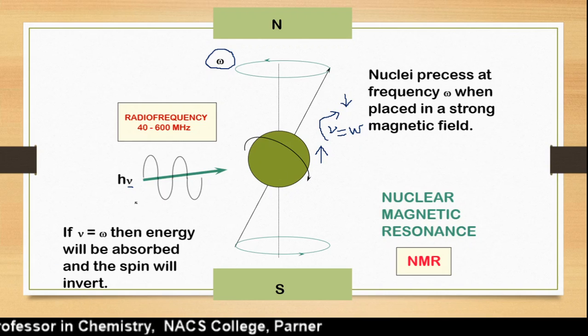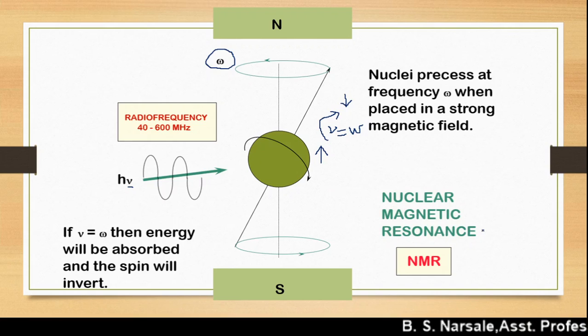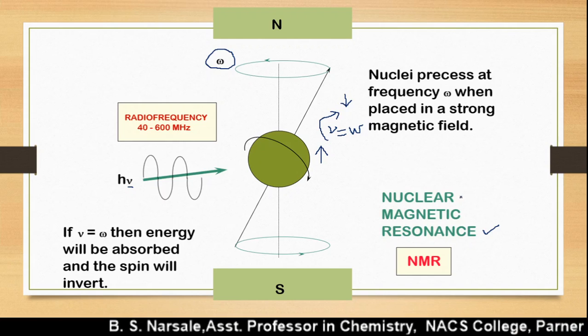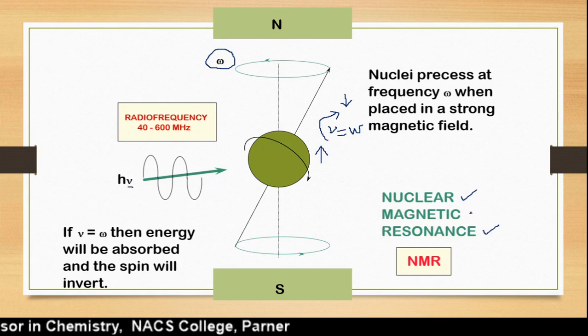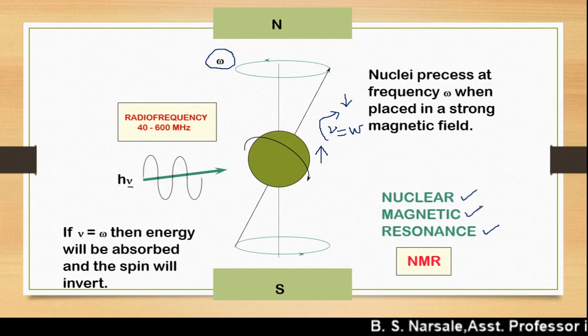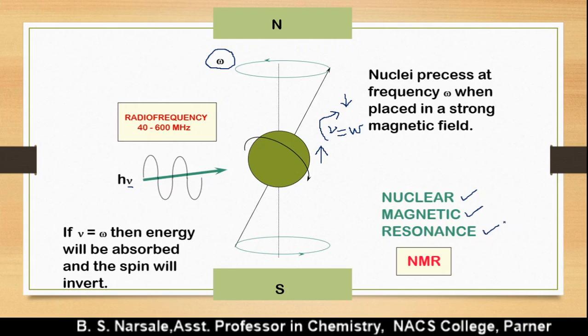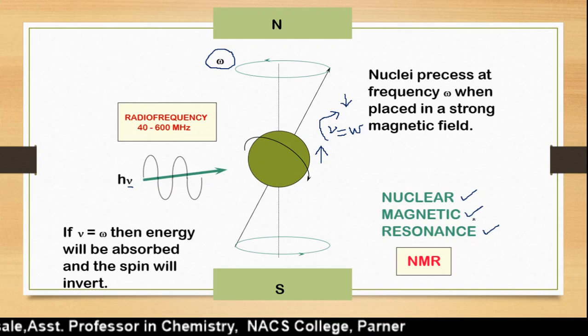When the applied frequency and the Larmor or resonating frequency become equal, the spin state change occurs, and this condition is known as resonance. This is the meaning of NMR. Nuclear: we have selected nuclei that have the spinning property. Due to the spinning, they create a magnetic field of their own. We apply an external magnetic field, hence the word magnetic, and it shows a change in the spin state. That condition is called resonance. This is the meaning of the three words NMR.